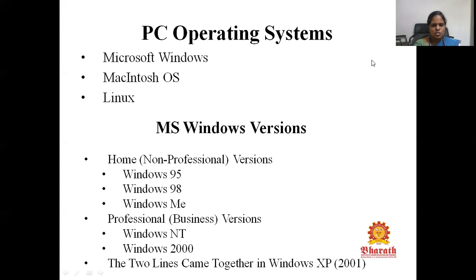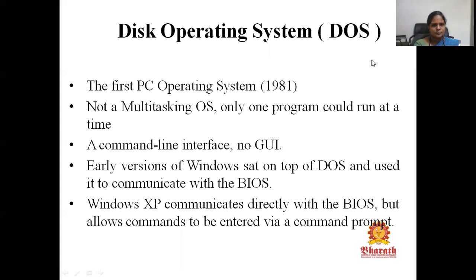Windows, that is the non-professional version, includes Windows 95, Windows 98, Windows Me. Next comes the professional version of Windows, that is Windows NT and Windows 2000. Windows XP is the first operating system to merge the home version with the professional version. So after that, whatever operating system came into existence consists of both versions.